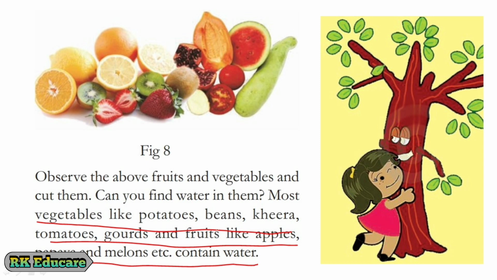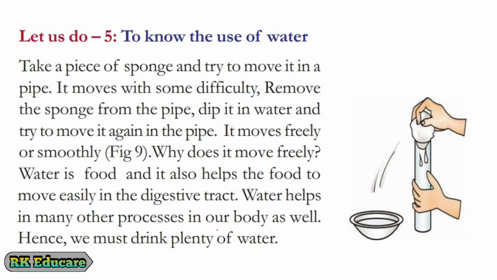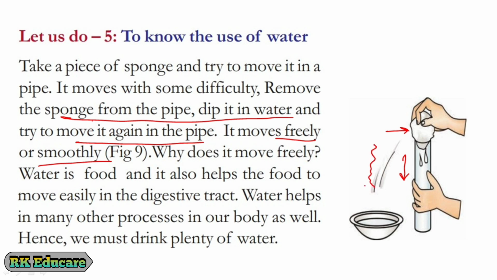To understand it, let us take a piece of sponge and try to move it in a pipe. It moves with some difficulty. Remove the sponge from the pipe and dip it in water and again try to move it along the pipe. Now it moves freely or smoothly. By this we can say that water makes the food pass easily through our digestive tract. Water helps in many other processes like transportation and excretion, so we have to drink plenty of water.